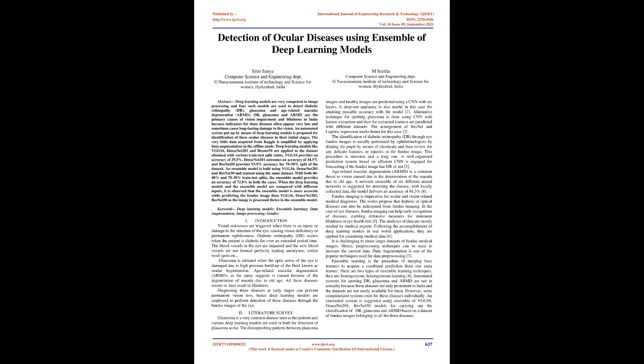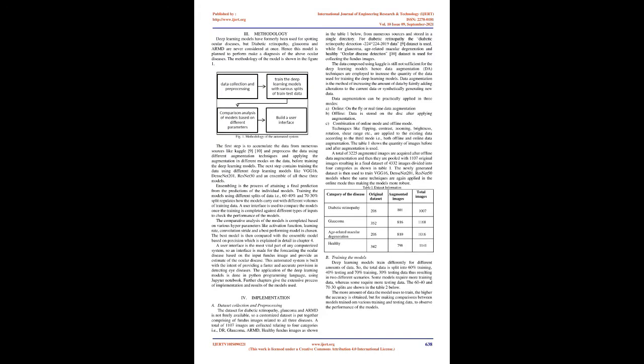Age-related macular degeneration, ARMD, is a common threat to vision caused by the deterioration of the macula due to old age. A network ensemble of 6 different neural networks is suggested for detecting the disease. With locally collected data, the model delivers an accuracy of 84.3%. Fundus imaging is imperative for ocular and vision-related medical diagnoses. The works propose that diabetic or optical diseases can also be anticipated from fundus imaging.